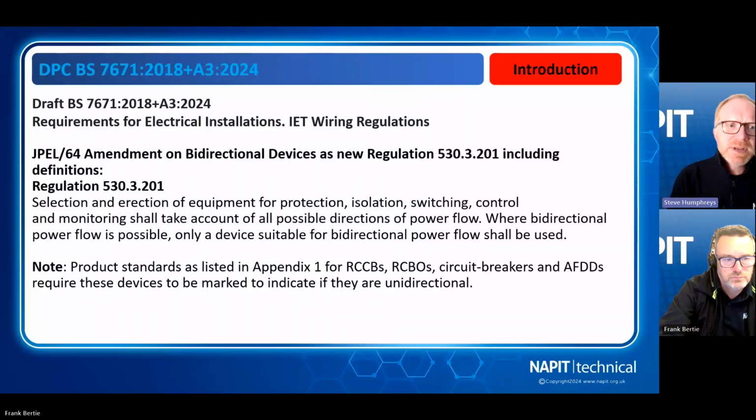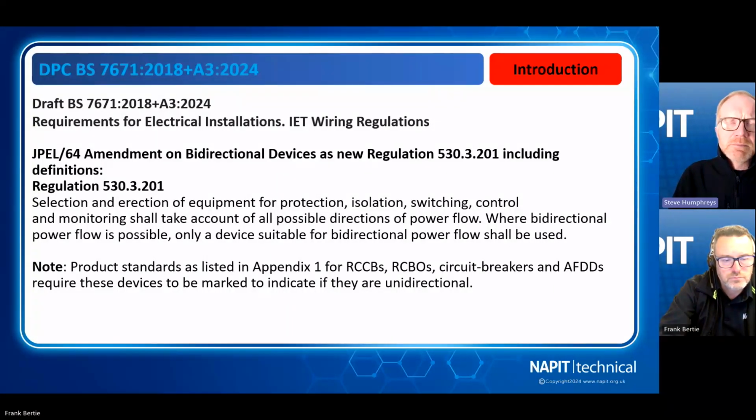Yeah, so what we'll do now is we'll have a look at the actual DPC, the detail of it, and what they're going to put in for this Amendment 3. So as you can see there on the screen, what we're really talking about here is bidirectional devices. And as a new regulation, we've got there 530.3.201, and it's got some definitions which we'll look at in a minute.